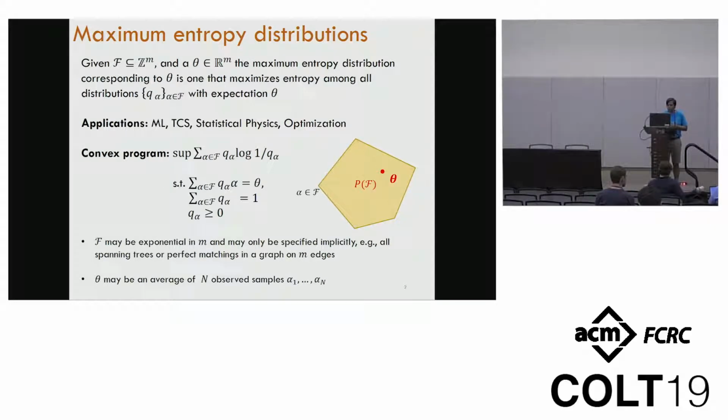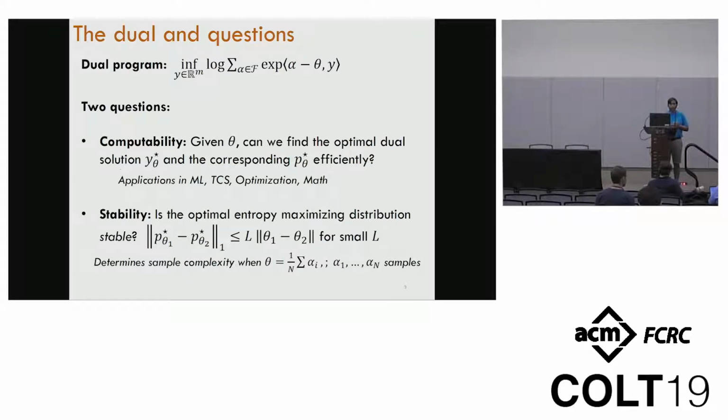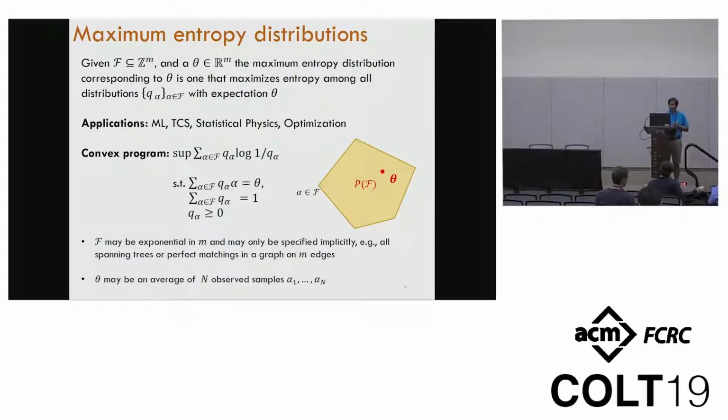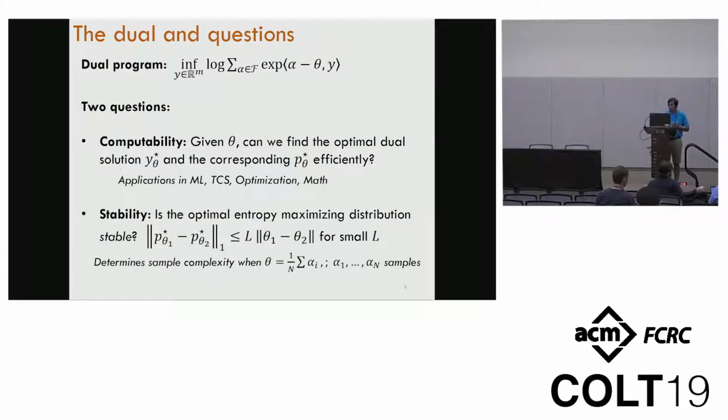The problem with this convex program, in the setting when F is exponential, is that it has a lot of variables, and so it's not really feasible. One strategy is to move to the dual of this object, and the dual has m variables, because there are really m constraints corresponding to summation q alpha alpha equal to theta. Which is a nice thing. So this problem has a small dimension in terms of variables. It has two issues. One is that the sum inside the log is an exponential sum, which means that it has exponentially many entries. And so how do you compute that? And also it's an unconstrained optimization problem.